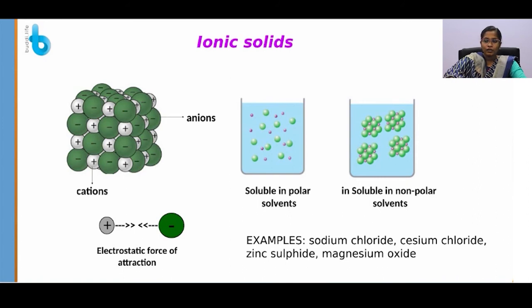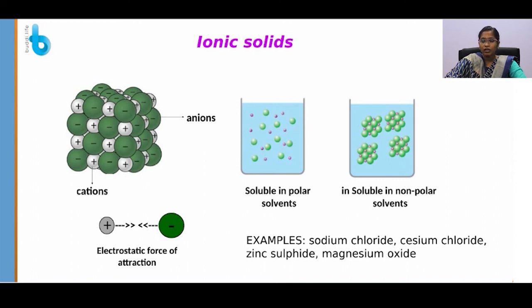And the next type of crystalline solid is ionic solids. Ions are the constituent particles of ionic solids. These ionic solids are made by a three-dimensional symmetric arrangement of cations and anions. These are attracted to each other by electrostatic force of attraction. This force of attraction is very strong, so this type of solid possesses high melting and boiling points. As ions are the constituent particles, they are soluble in polar solvents and insoluble in non-polar solvents like ether.